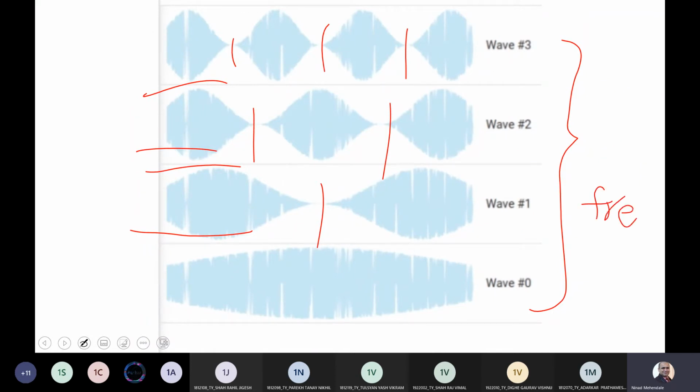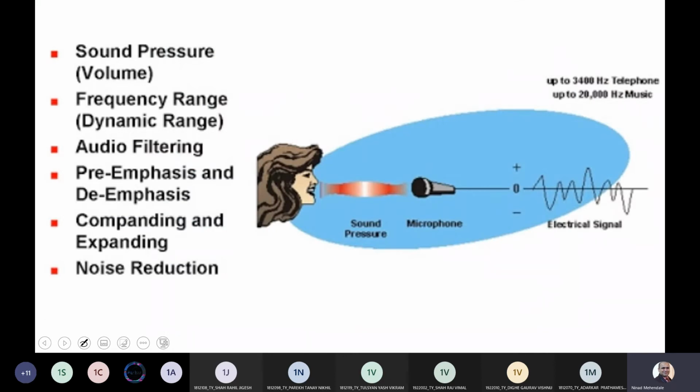Since it is a 1D signal, it will have 2 properties. One is voltage, which we call amplitude, I will say Vamp, and the second one is time, which is inversely proportional to frequency. So there are 2 characteristics associated with the sound signal: voltage and time. Sound pressure is what we call volume. The frequency range is sometimes known as dynamic range. So if you hear the word DR from a sound engineer, that is nothing but frequency range or dynamic range.